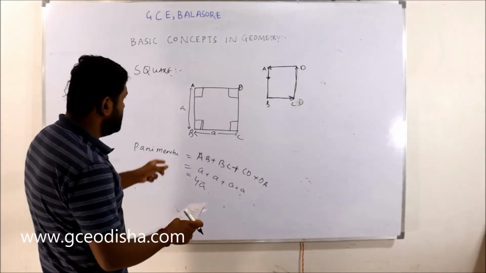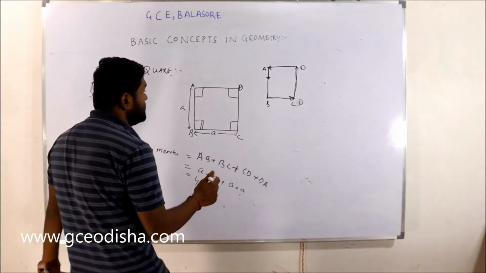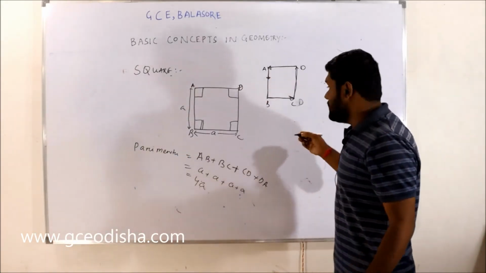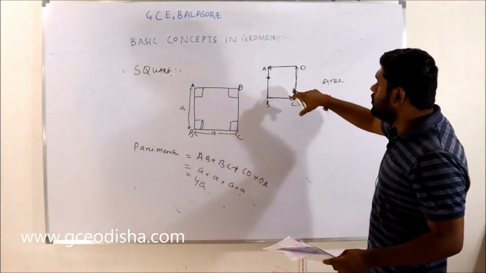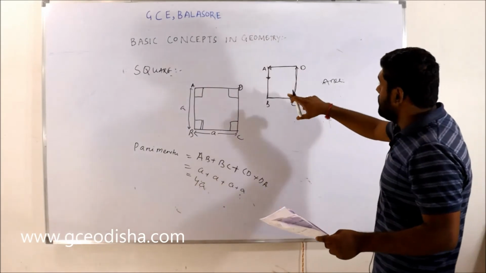This is simple, and after that you can find the area. How can you find the area of the square?